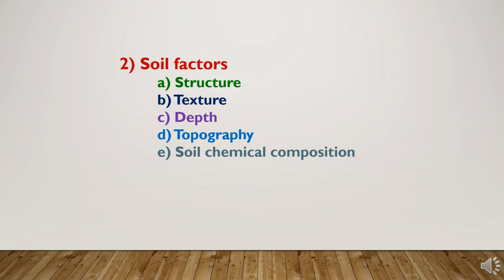Second is soil texture. Soil texture refers to the combination of sand, silt, and clay in soil. The finer the texture, the more is the pore space and surface area, and the greater the retention of water. Soil texture decides water holding capacity. Clay soils have high moisture capacity and high retention of water, loamy soils have medium water holding capacity, and sandy soils have very low water holding capacity because of high porosity.